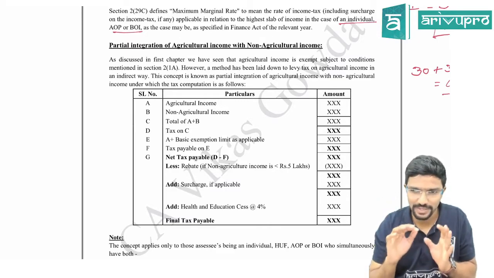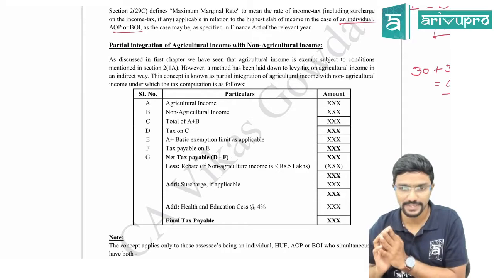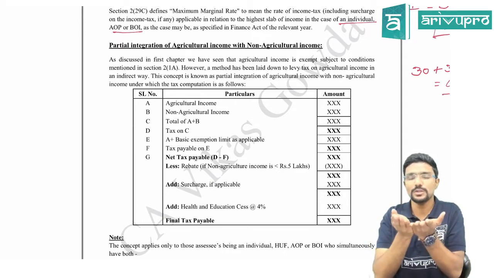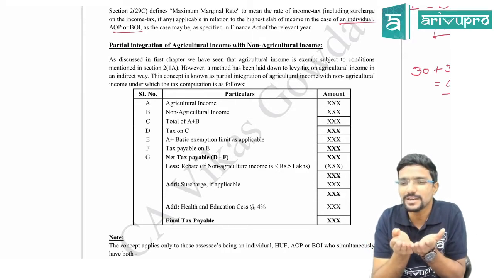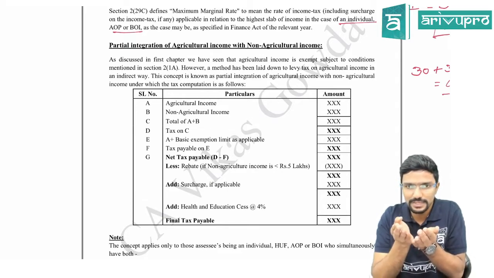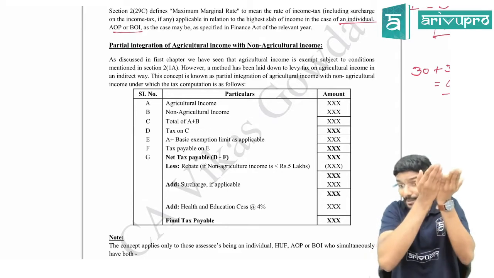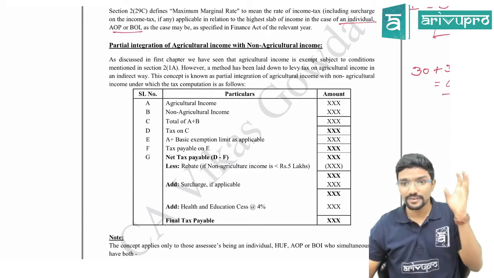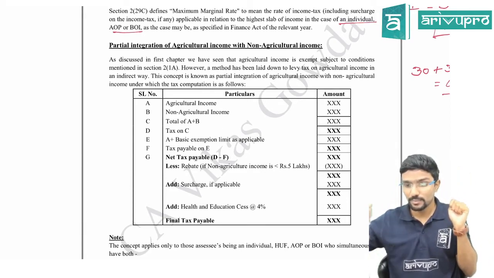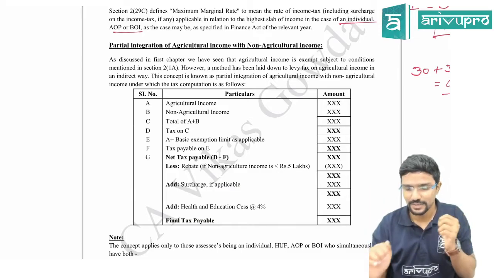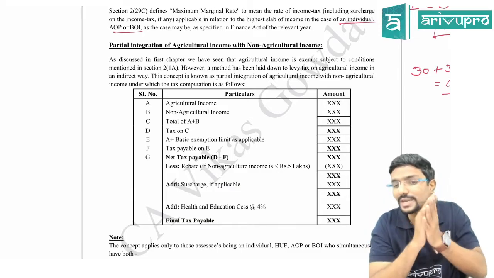They are saying don't pay tax on agriculture income. But when you have both, that means you have a little extra income, so you can pay tax. That is what they are trying to push you into, the higher slab. Higher slab in the sense that from 5 lakh to 10 lakh it is 20%, more than 10 lakh it is 30%. So they are trying to push you into that slab.